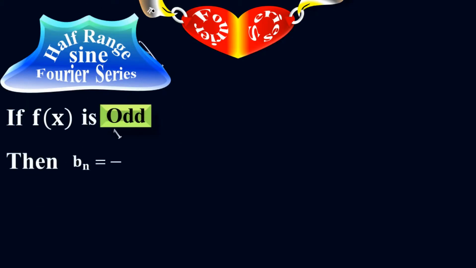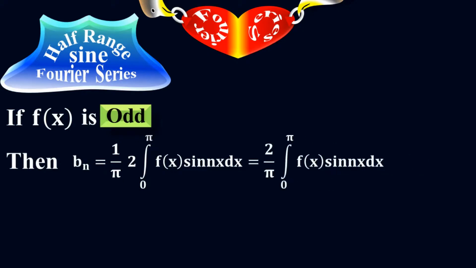Half-range sine Fourier series. If the periodic function f of x is odd, then b sub n equals 2 over pi into the integral of f of x times sine nx dx. If the function is odd, you have only the value for b sub n, which is the sine function. Therefore, it is called a half-range sine Fourier series, because I have only sine function. My cosine function, which was a sub n, is 0, and a sub naught is also 0. I have only sine function here. Therefore, it is called half-range sine Fourier series.